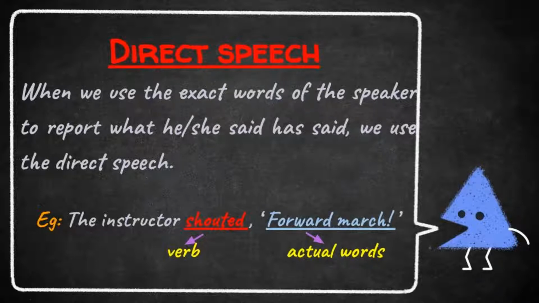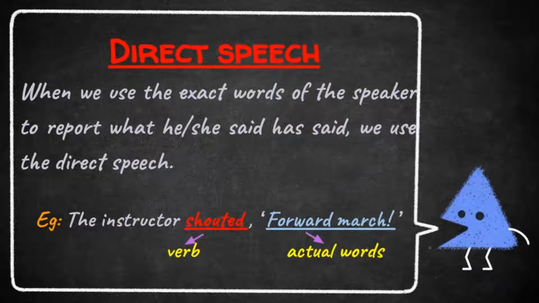For example, look at the given example. The instructor shouted, "Forward march." Here, after the verb, we put a comma. And then the words of the speaker are written within inverted commas. And one more thing, notice that the first letter of the word should be in capital. When we write something inside the inverted commas, the first letter should be in capital.